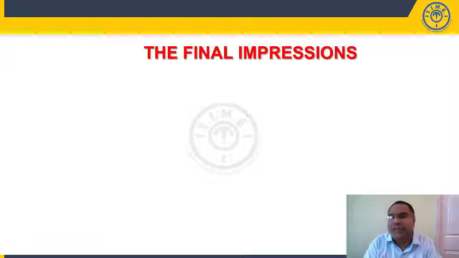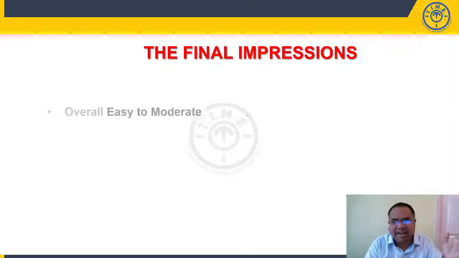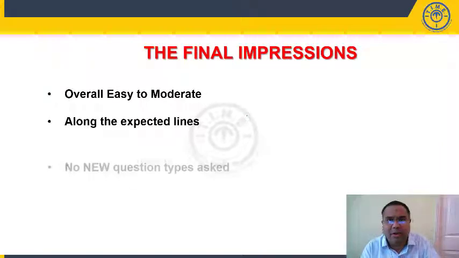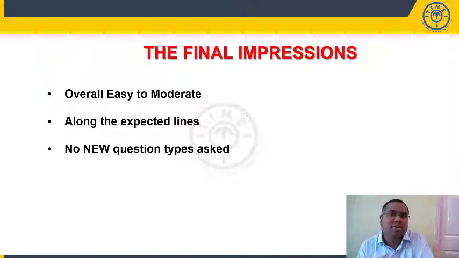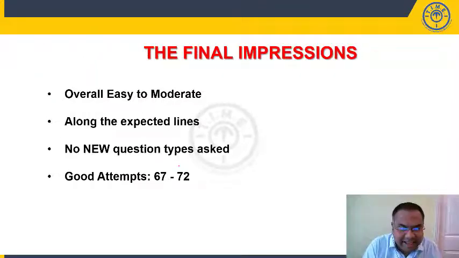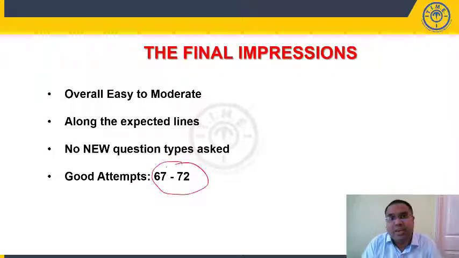Right, let us look at the final impressions. Overall, the paper can be classified as easy to moderate. It was on expected lines, no new question types, no surprise elements in the examination. Then a good number of attempts. Overall paper, I can say somewhere between 67 to 72 would be considered a good number of attempts. Right, students, we'll stop here. I think this will give you a broad idea about how the paper was in slot 1 of 10th October.